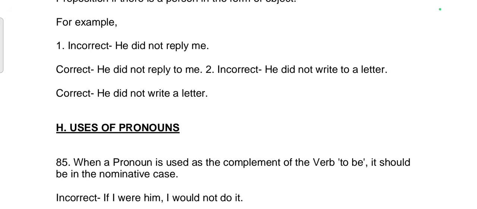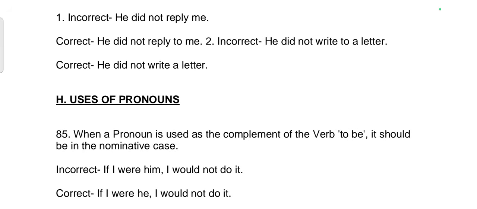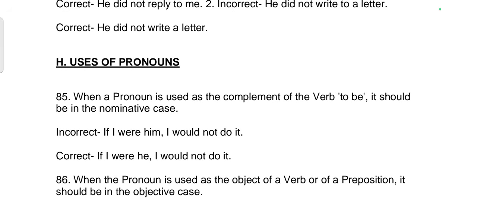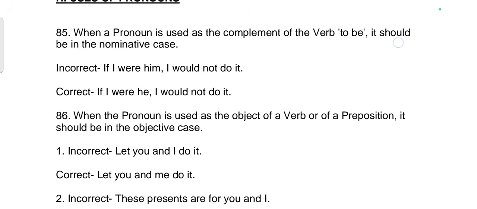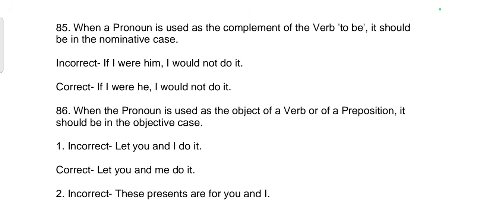He did not write to a letter. Correct sentence: He did not write a letter. H. Uses of pronouns. 85th rule: When a pronoun is used as the complement of the verb to be, it should be in the nominative case. Incorrect sentence: If I were him, I would not do it. Correct sentence: If I were he, I would not do it.